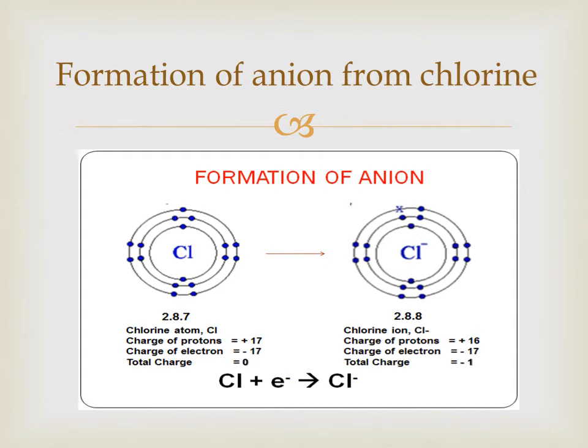If you draw the electron dot structure of the chlorine atom, you can see that the first orbit contains 2 electrons, the second orbit contains 8 electrons, and the third orbit contains 7 electrons, and the total number of electrons is 17. So it means that chlorine wants 1 electron to attain the octet rule. So the chlorine atom gains 1 electron from a metal and attains stability or octet. As you can see in the diagram, the gained electron is shown by the cross. In a similar way you will solve question number 10 and form the anions by following this method.